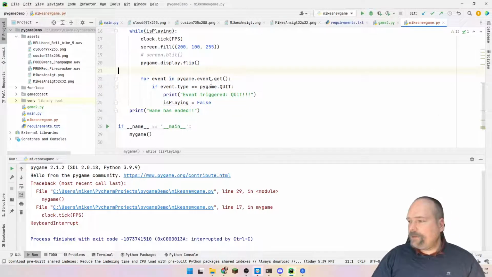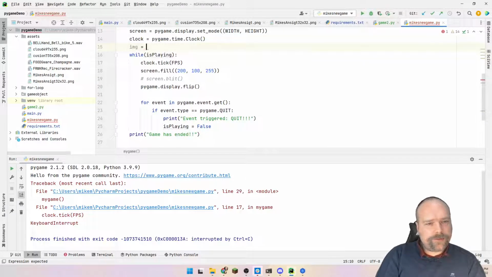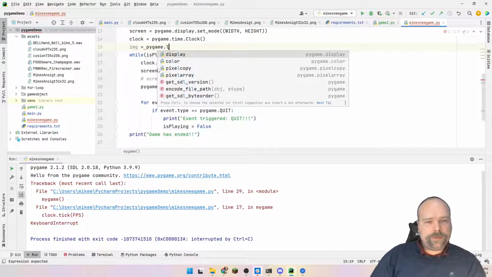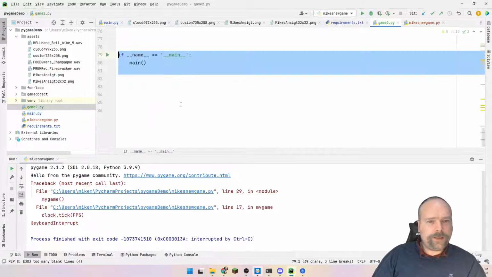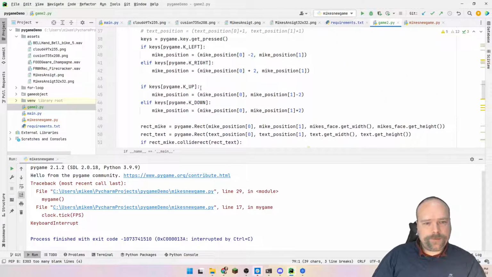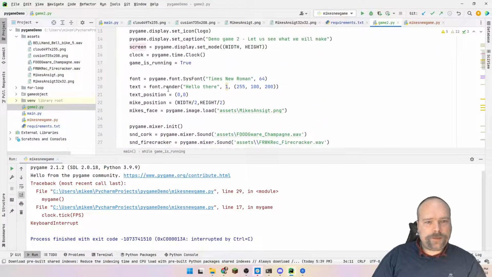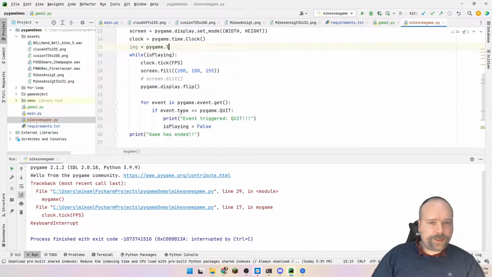So that's it. But now we want some kind of figure added to our game, and that means that we want to load my face actually. So I want to add an image. I want to have this image right here. And we can load that with Pygame, and then we need to load the image, and I'll just steal the code from somewhere. Let me just check where we have the code right here. I'll just steal it from up here somewhere. Here we have it, image.load right there. So I'll just steal that part down to my new game right here.